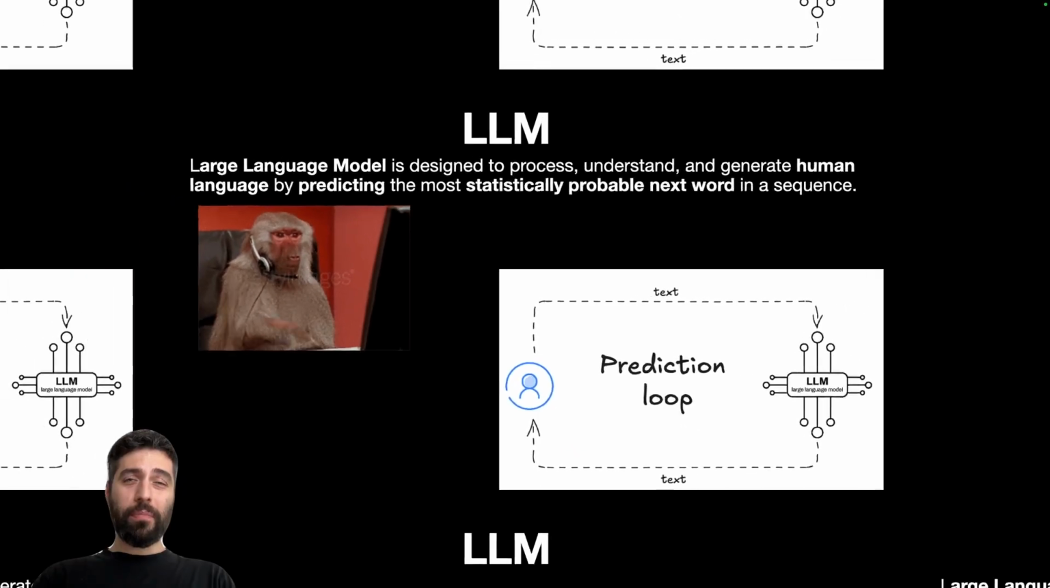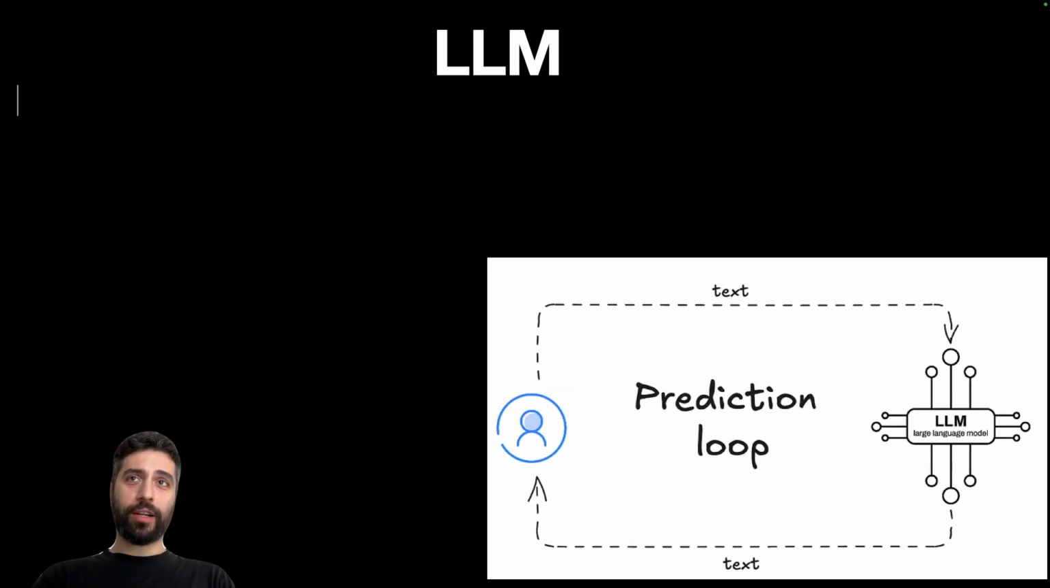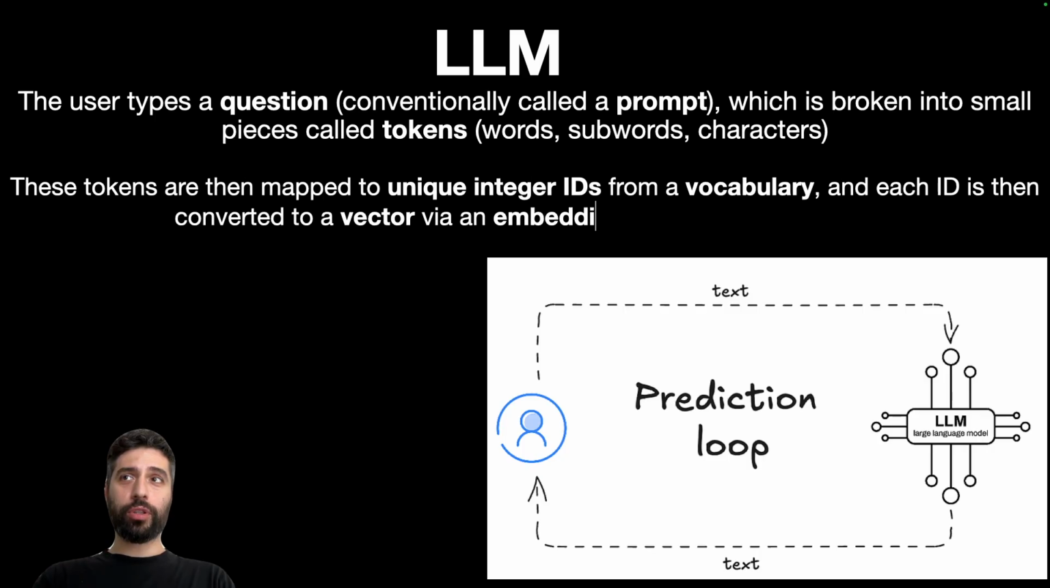Now, truth be told, the models do not really work exactly with text. Why? Because whenever we type our question, our prompt, this prompt is broken into small pieces called tokens. They can be words, subwords, or even characters, and these tokens are then mapped to integer representations. Why? Because the model is going to use those numbers to understand our prompt, right? Because it's going to do a lookup into a thing called the vocabulary.